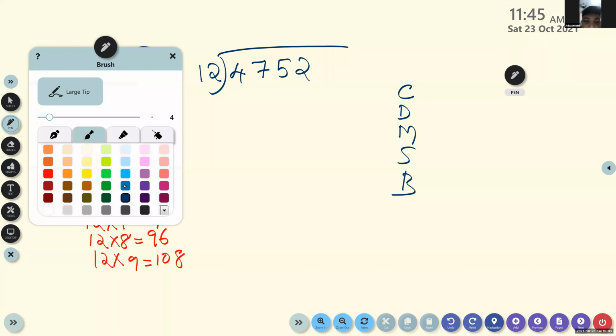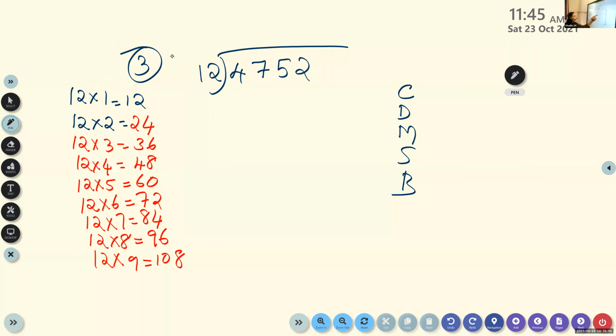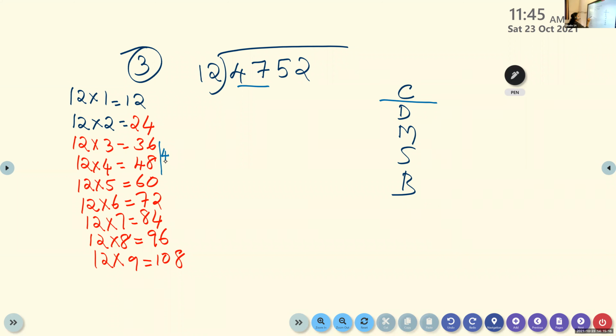So first we have to compare. We have to compare here, children. The first two digits, 47. So we will check in the table. 47 is between 36 and 48. So what do we take here? 36. 12 times which number? 3. 12 threes are 36.